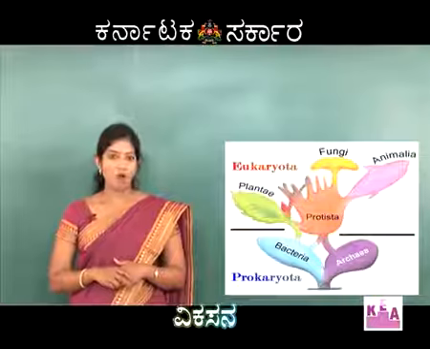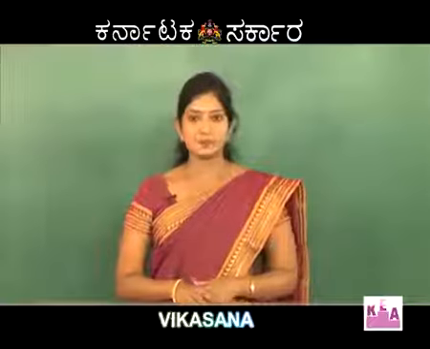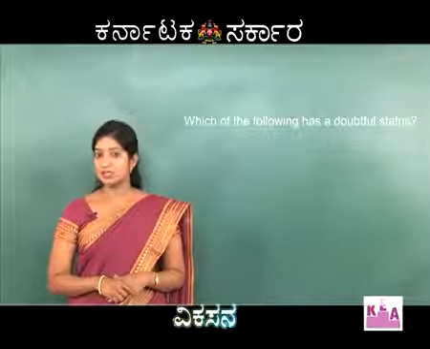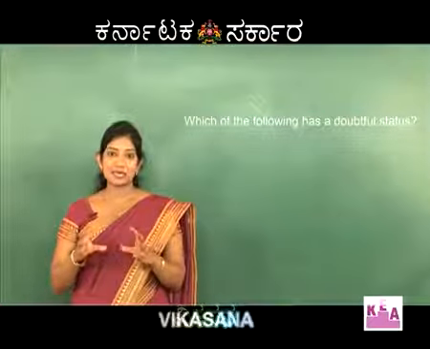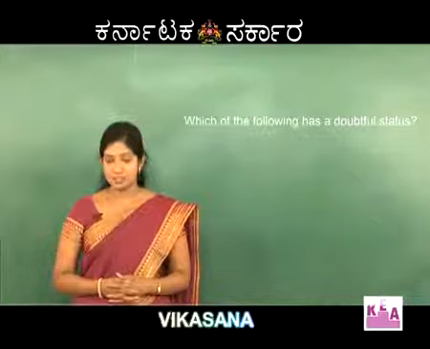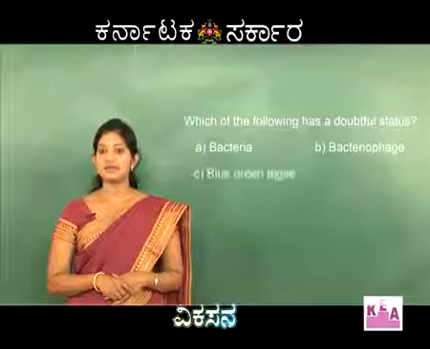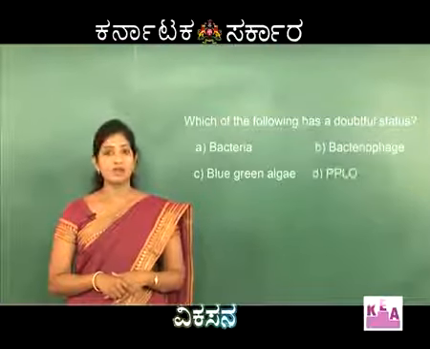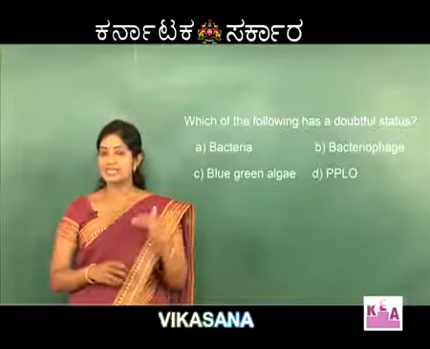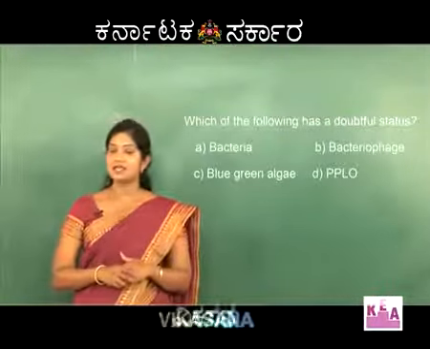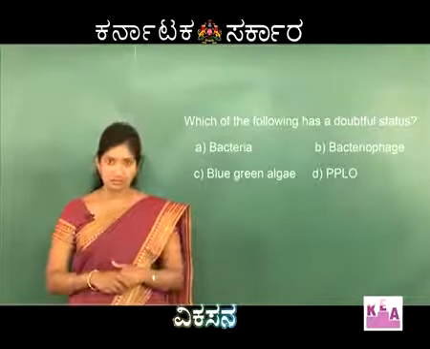So now let us solve a few questions based on this information. Let's see the first question. Which of the following has a doubtful status? The meaning of this question is which cannot be placed properly in the existing 5 kingdoms. Options are bacteria, bacteriophage, blue-green algae, and pleuropneumonia-like organisms. If you see the options, options A, C and D are all organisms which belong to the kingdom Monera, that is, these are all prokaryotes.